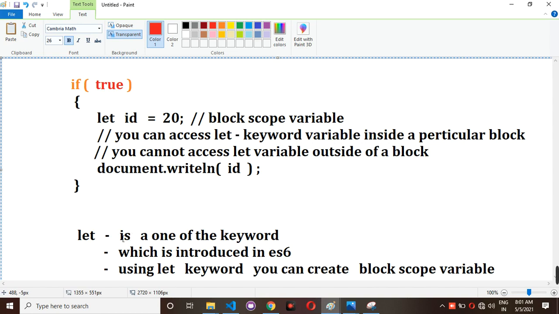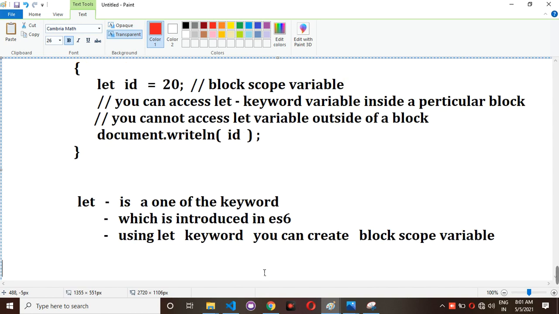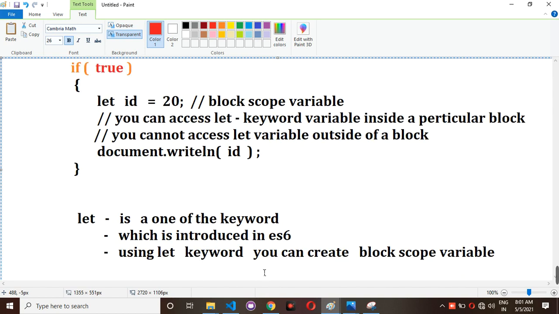So here, let is one of the keywords introduced in ES6. Using the let keyword you can create block scope variables. For example, I have a block here, an if block, and inside the if block let id is equal to 20, which is the value assigned to the id variable.